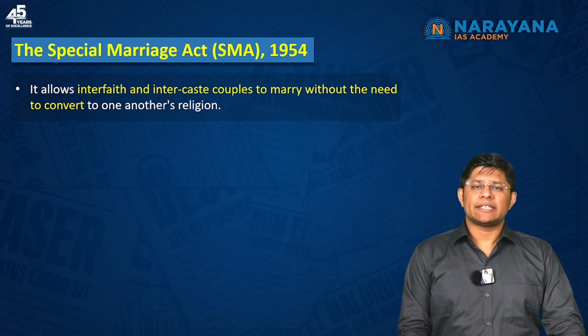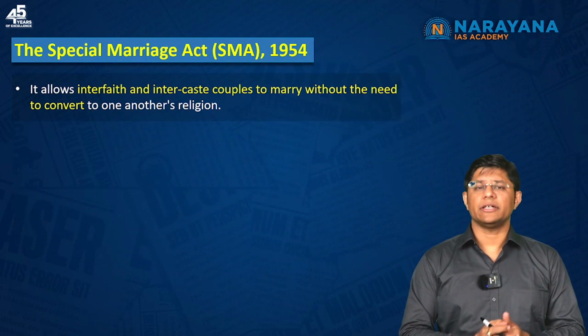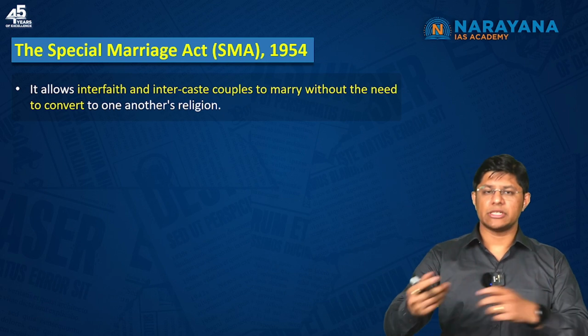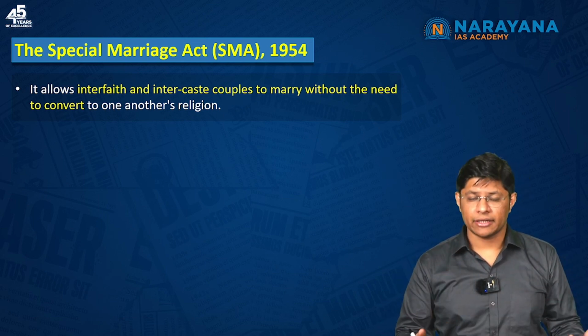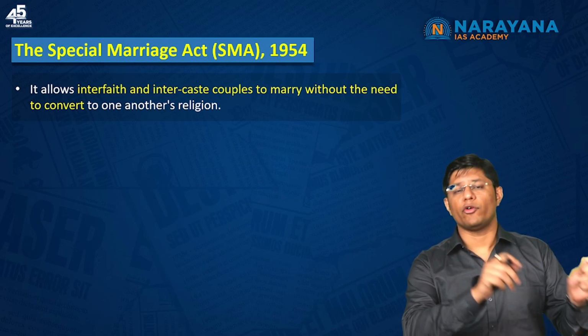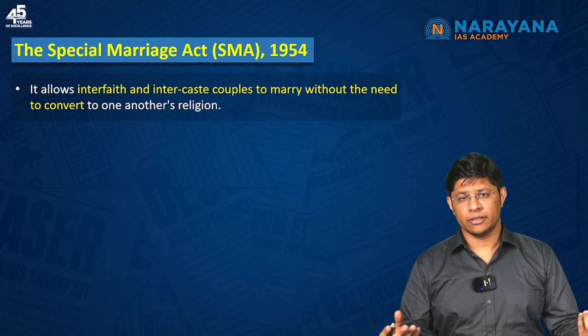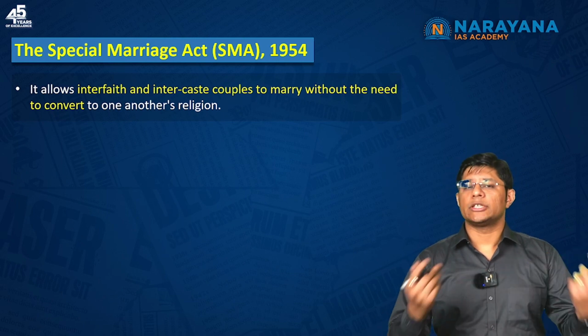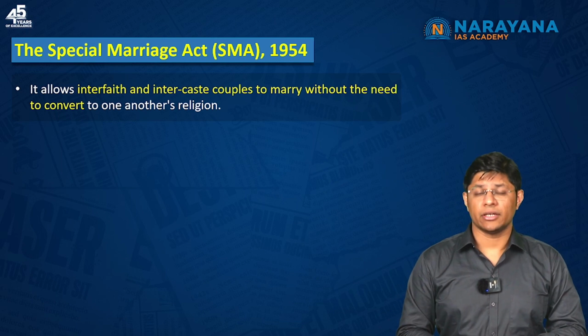Now what is the Special Marriage Act? For example, if 2 Hindus want to get married, there is the Hindu marriage law. Or if a man and woman of Islam want to get married, then there is a law meant for the people of Islam. But what if a Hindu and a Muslim want to marry? And what if the society is not accepting or the parents are rejecting such interfaith marriages?